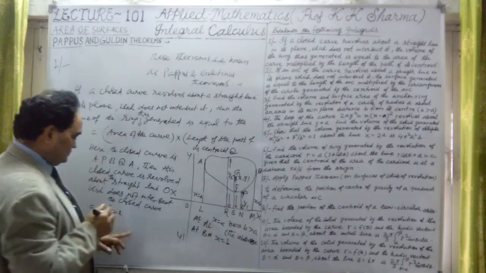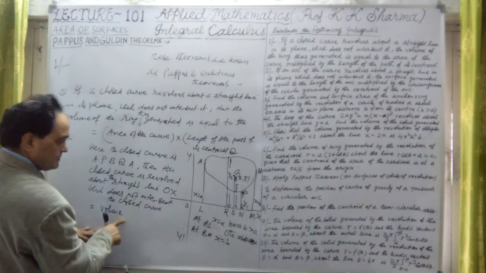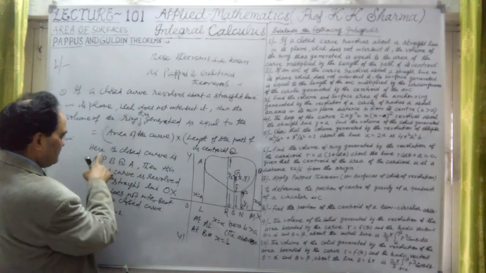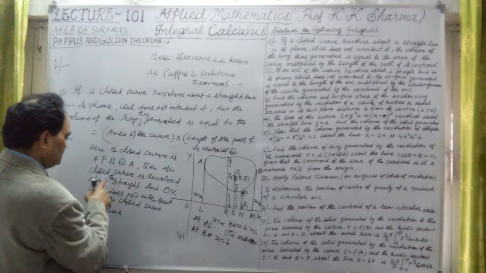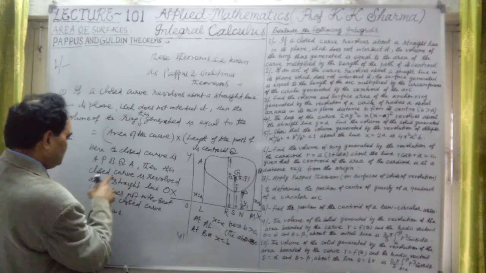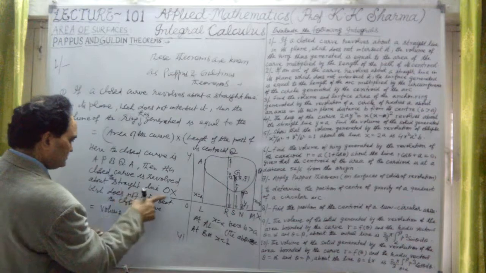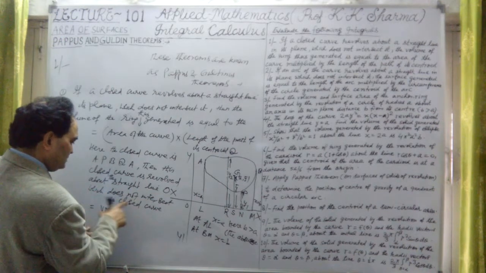Now the volume, first, what is this volume generated by? Here the closed curve APB is revolved about the straight line OX, which does not intersect the closed curve.